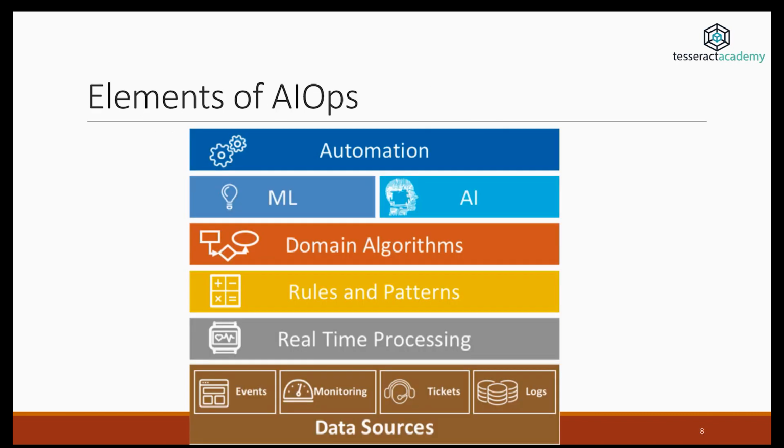Let's check out the basic elements of AI Ops. At the bottom of the stack, we have the different data sources. This can be events, such as alerts, real metrics that we're using to monitor a server, such as the load of a server, tickets, which are active issues that are being investigated, and obviously logs of activity. Then on top of the data sources, we have real-time processing, rules and patterns, and domain algorithms.